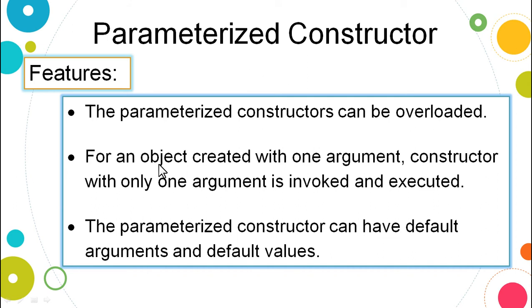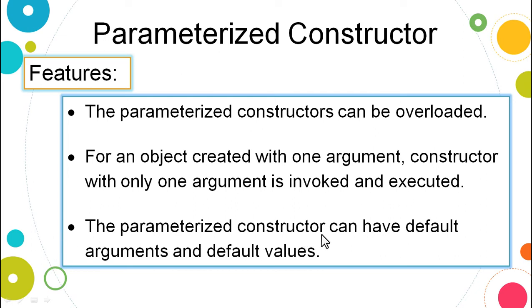So how will constructor overloading be identified? For an object created with one parameter, the constructor with one parameter is invoked automatically and executed. For an object created with two parameters, the constructor with two parameters will be invoked. For an object created with three arguments, the constructor with three arguments is invoked and executed. That's how constructor overloading can be achieved.